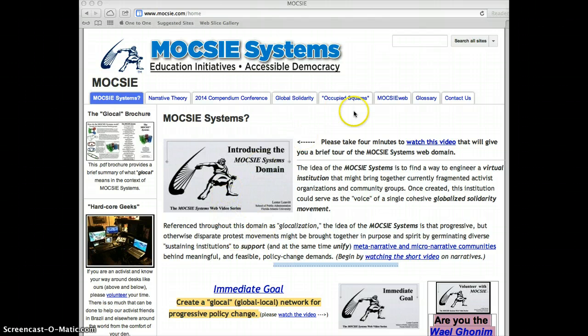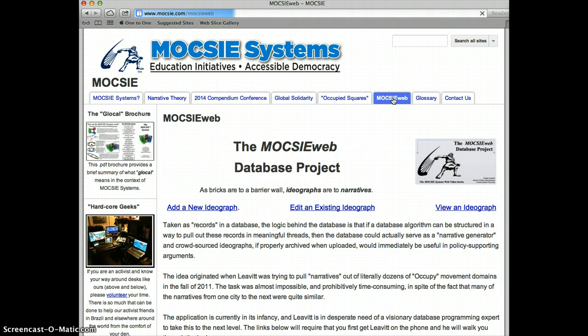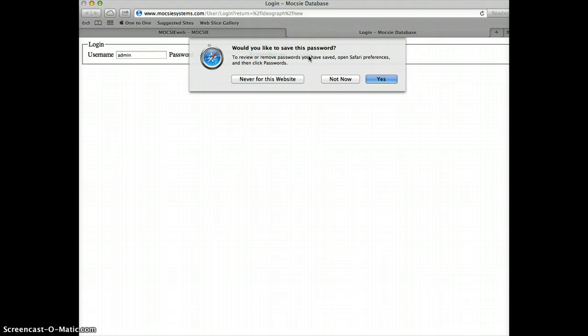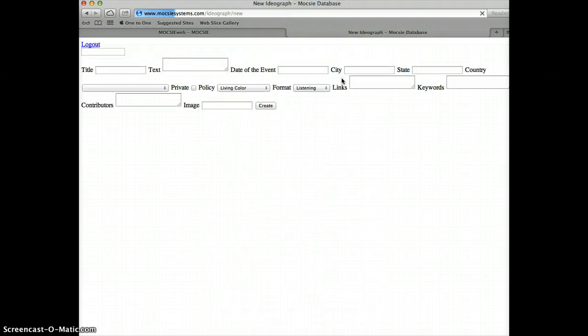As soon as you've watched those 3 videos, I want you to come over here to the MOCSIEweb tab and click on it. When you get to the MOCSIEweb tab, there are 3 options: add a new ideograph, edit an existing ideograph, and view an ideograph. If you click on Add a New Ideograph, it will take you to a login page. The login is admin, and the password is test. And then you log in. Once you're in, you'll see the fields open for putting in a new ideograph.